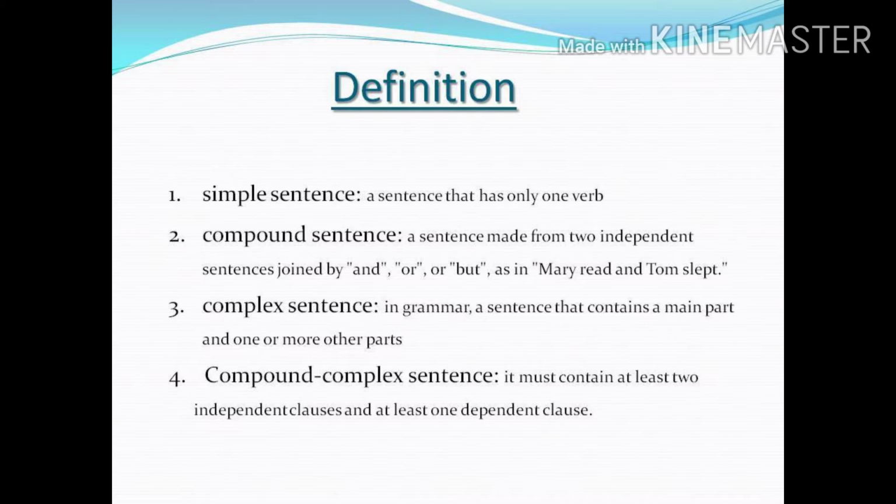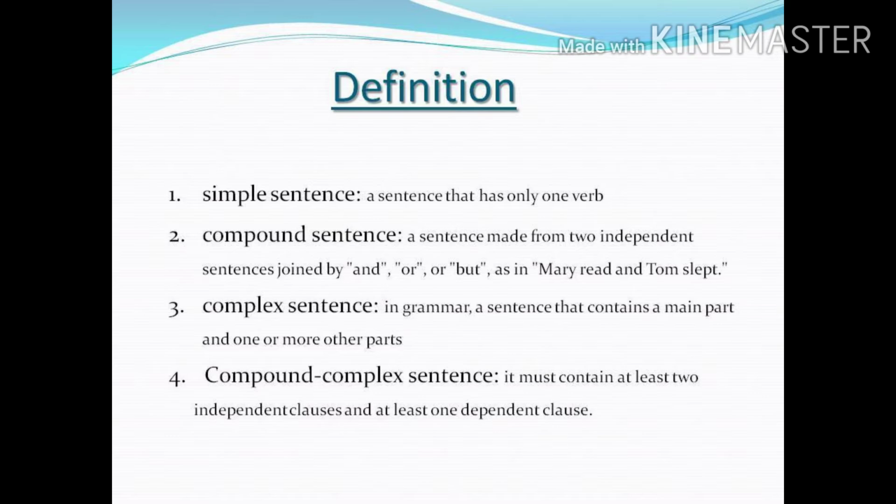First one is the simple sentence, a sentence that has only one verb, or it cannot take another clause because that is an independent clause. A sentence that is a single clause, single verb, like "I like biology" or "I like study." I is the subject, like is the verb, biology or study is the object.